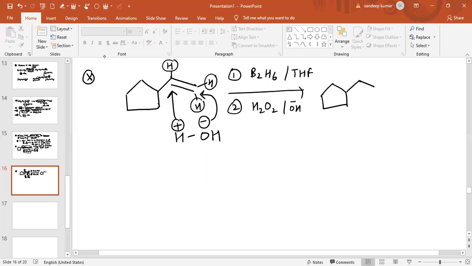On this carbon atom one hydrogen is added, and on this carbon atom OH group is added. So this is basically the major product, and this major product we have obtained according to anti-Markovnikov's rule.